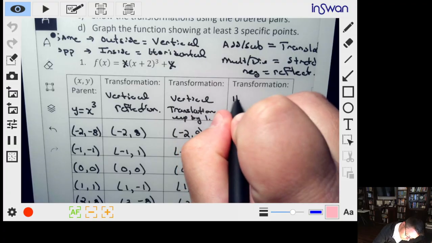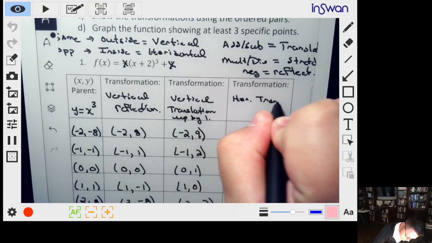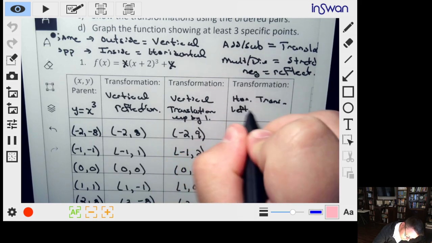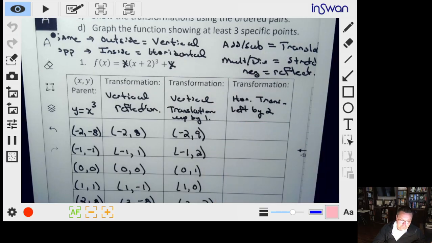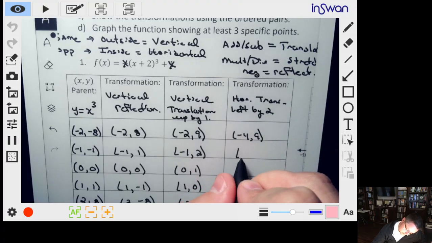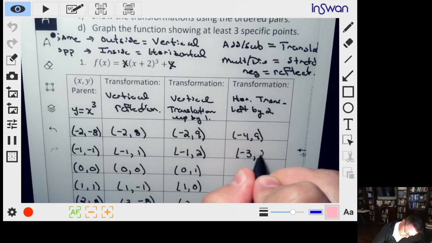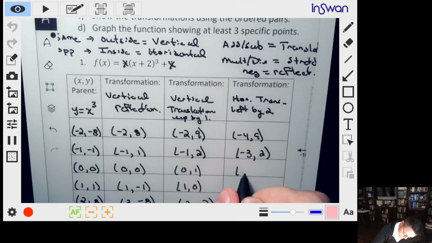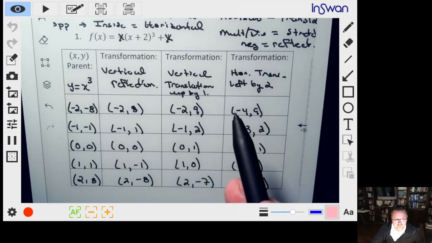So we are going to do a horizontal translation left by 2. So this is going to be (-4, 9). Let's see here. (-3, 2). (-2, 1). (-1, 0). Oops, sorry, something wasn't looking right there. And then (0, -7). Okay, so we've got all these points.